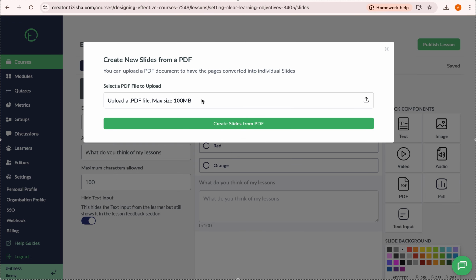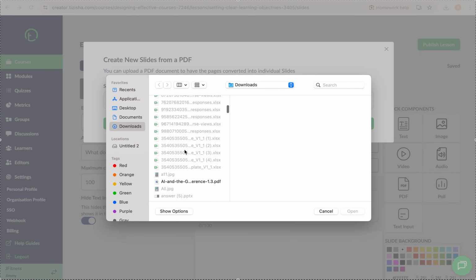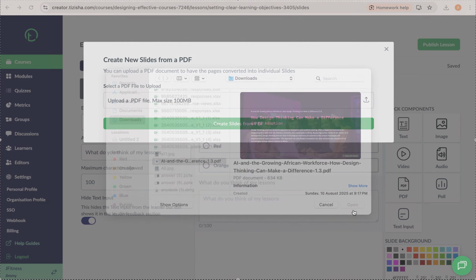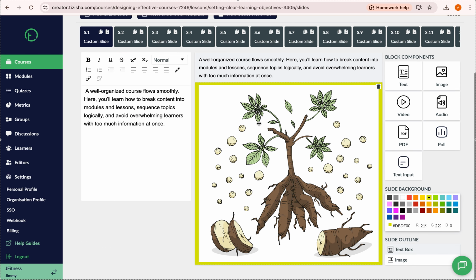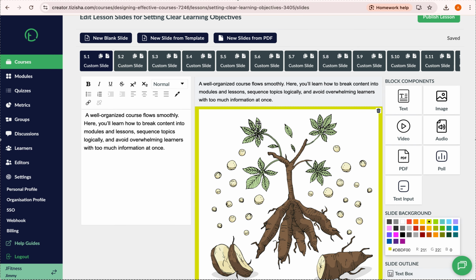So I'm going to upload a PDF here. Let's have this one. Create PDF. So I'll upload that, and you're going to see from slide 4 it will just divide it into different slides. This just makes it easier for your learners to interact with them. All they have to do is scroll through. If they're using their phones, they just scroll through. If they're using a laptop, they'll click on the arrow navigation keys at the bottom of the screen, and they should be able to navigate to the next slides.